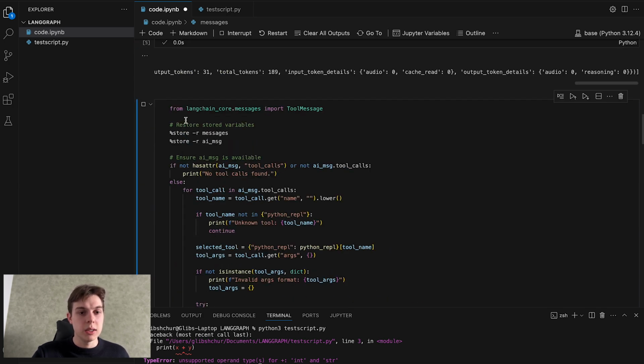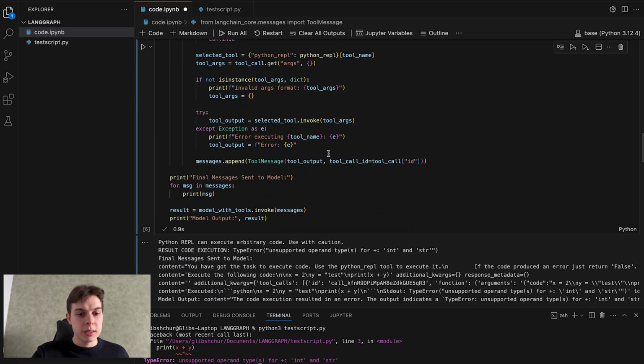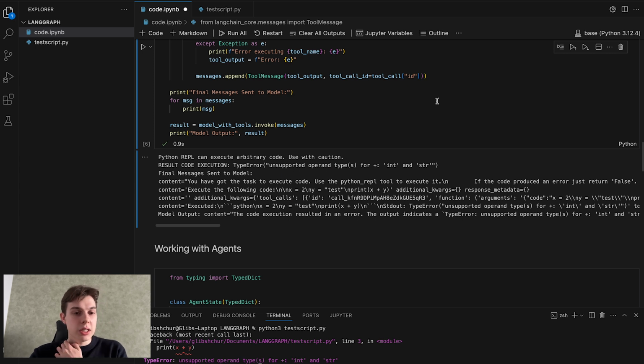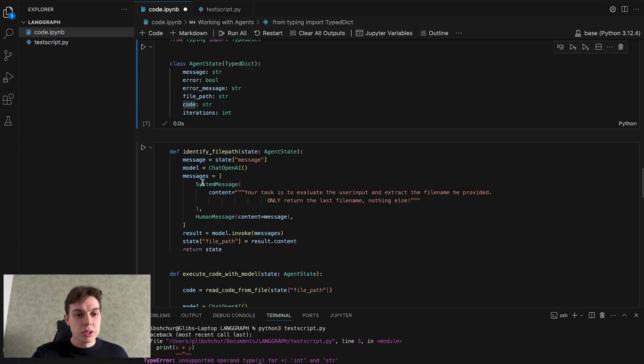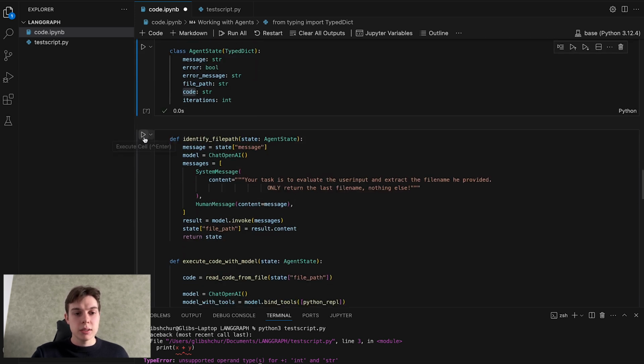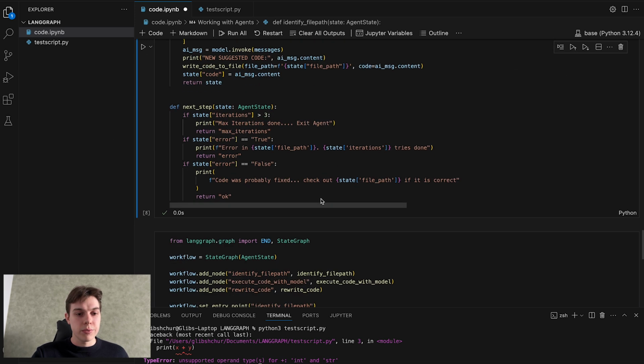Moving on, let's now connect this tool. And as you can see here, PythonREPL can execute arbitrary code, use with caution, and the result: code execution, type error, unsupported operand type(s) for +. Exactly what we get down here in the terminal. Now let's instantiate our agent, and yeah, let's start all our functions.